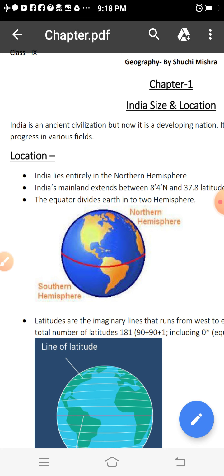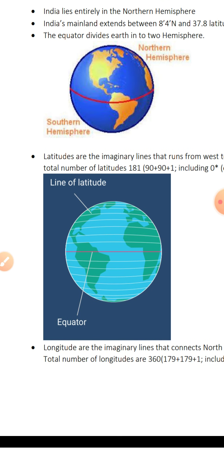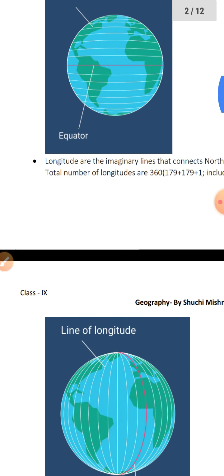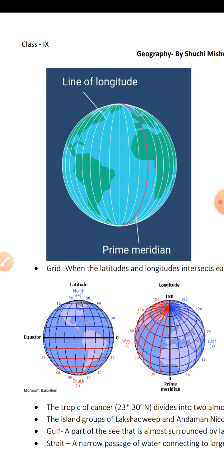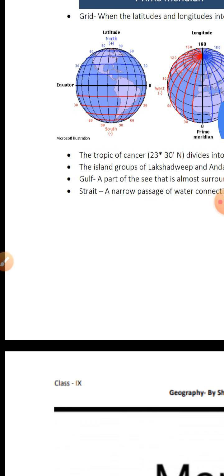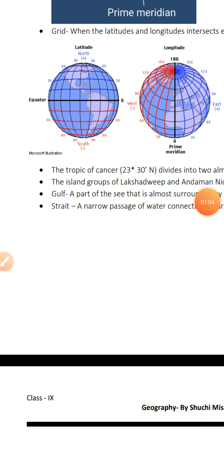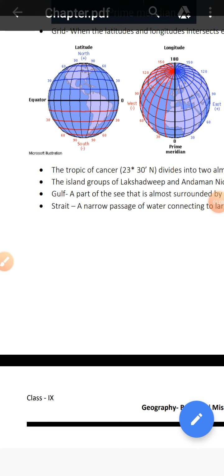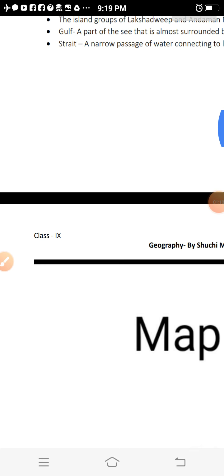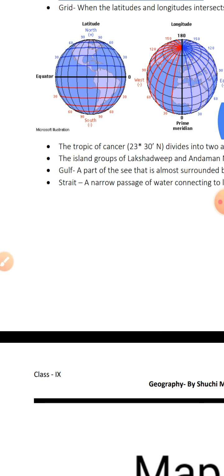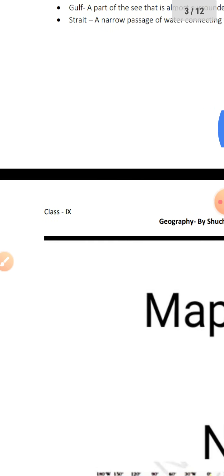the imaginary lines like the equator, which divides our earth into two hemispheres, northern hemisphere and southern hemisphere. Other imaginary lines are latitudes and longitudes. Latitudes are the lines that run from west to east direction and are parallel to the equator. Longitudes are imaginary lines that join the North Pole to the South Pole, and the prime meridian passes through London. After that, a grid is a network of latitude and longitude, where these latitude and longitude intersect with each other.